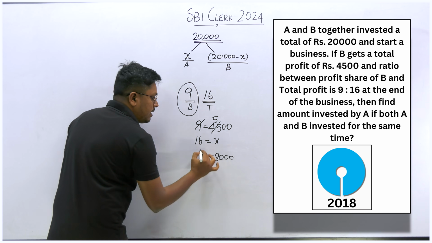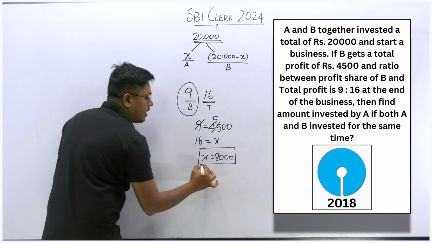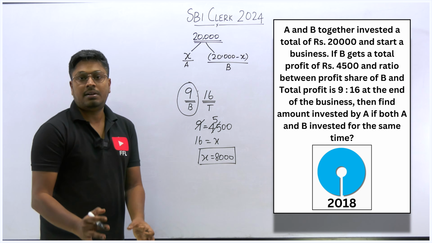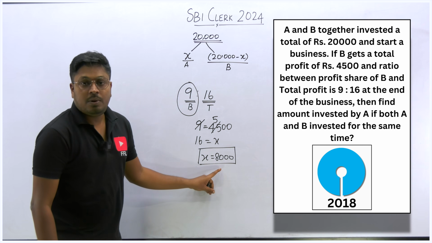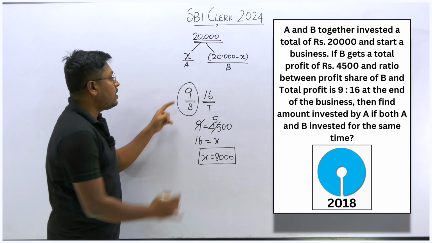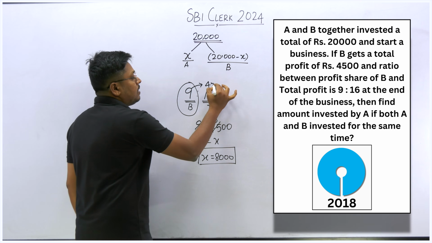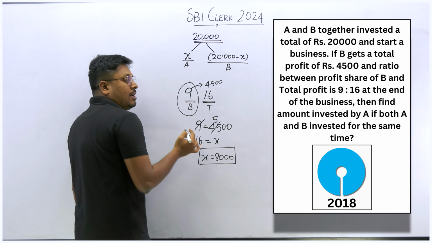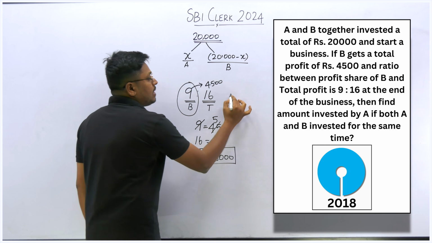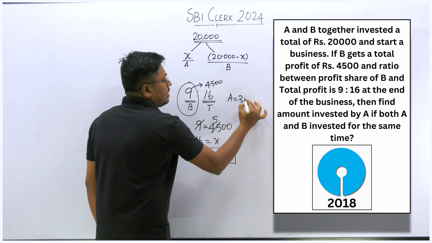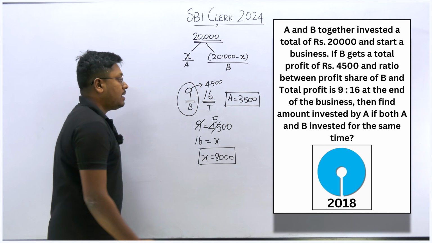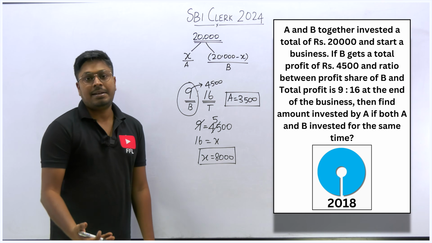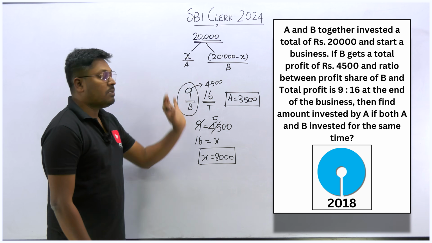Which means that the total profit A and B got from running the business is 8,000. Out of 8,000, B got a profit of 4,500. Yes or no? This was directly given in the question. Then we can easily say what A's profit will be: the remaining 3,500. So 3,500 will be the profit obtained by person A in the business, and B will be 4,500.